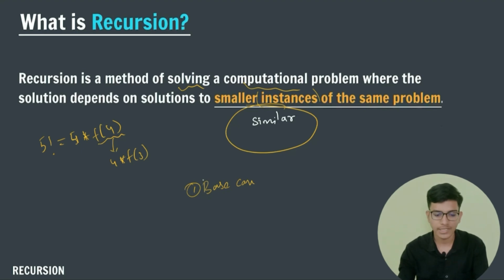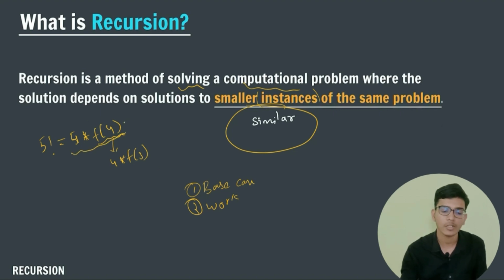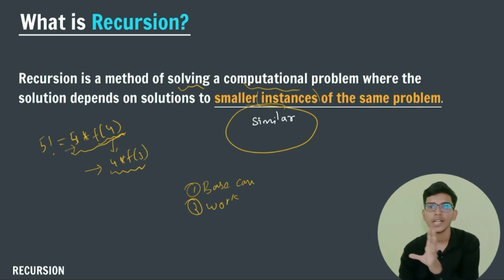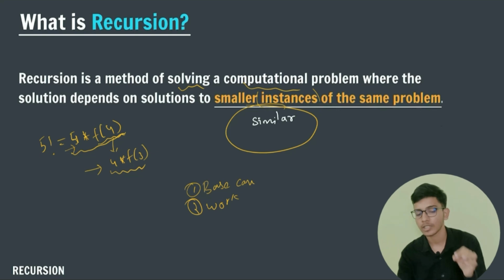The second one is work. In the function calling, what work are you performing? Here I am performing 5 into factorial of 4. Here I am performing 4 into factorial of 3. Here what am I performing? I am performing a multiplication operation of my integer with my function call. This is how I am defining the work. So you should be very clear: what is my base case, and second, what work am I going to do in my recursive function.